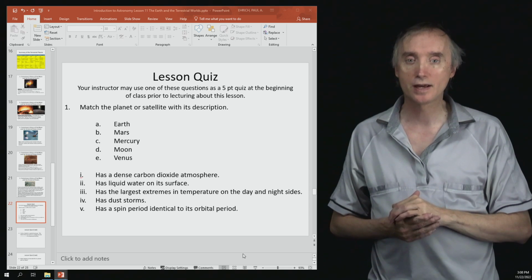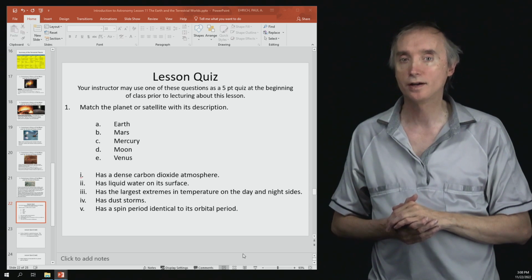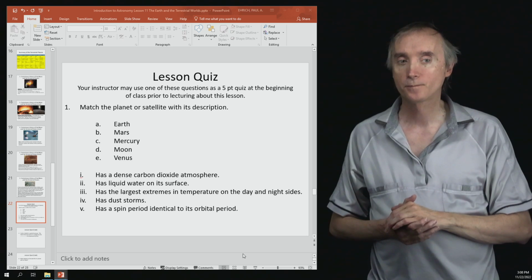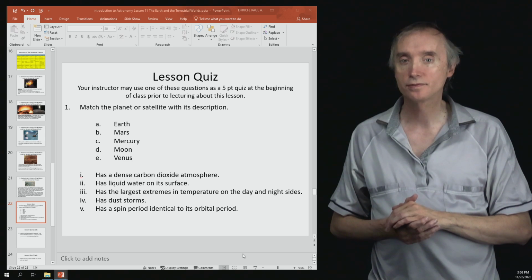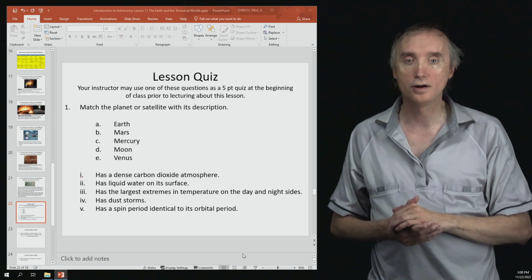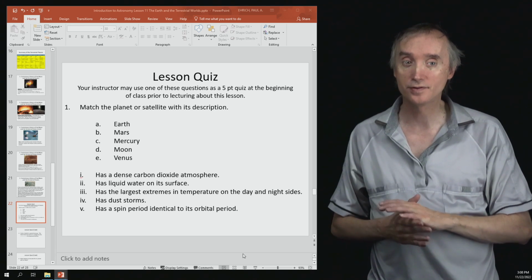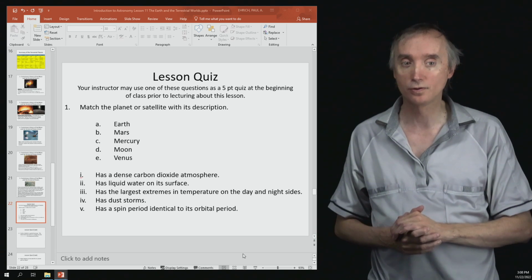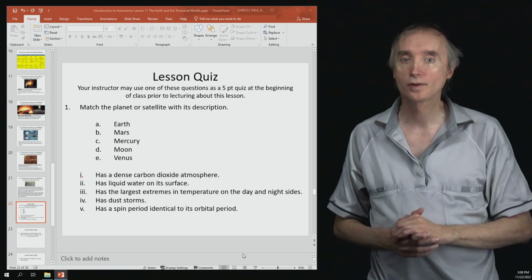So which one has a dense carbon dioxide atmosphere? That's going to be Venus. Okay, number 2 has liquid water on its surface. That's Earth. So Earth is the only object in the solar system that has liquid water at its surface.